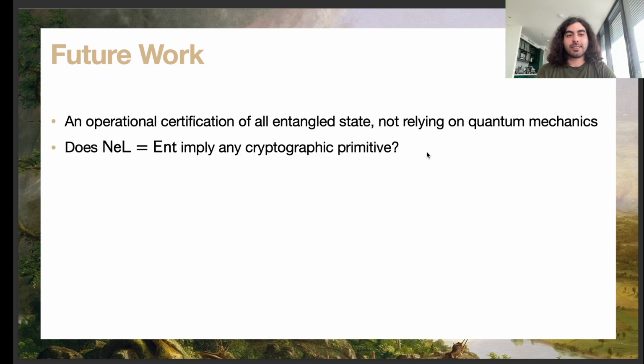The second interesting direction, I think, is seeing what all entangled states being non-local actually implies, beyond the fact that BQP cannot be equal to PP. For instance, can we actually build a cryptographic primitive out of this, and not just a complexity class separation? And the third one, which I talked about shortly before, is proving stronger impossibility results.